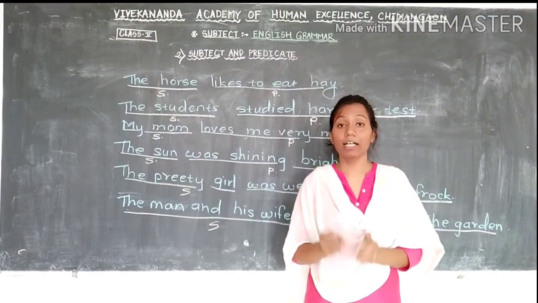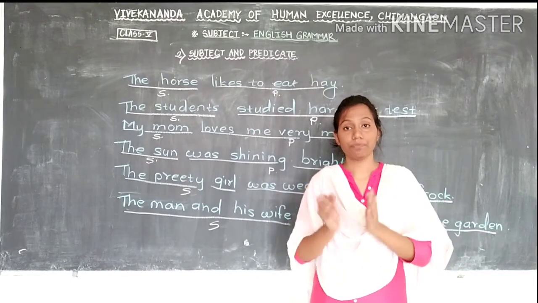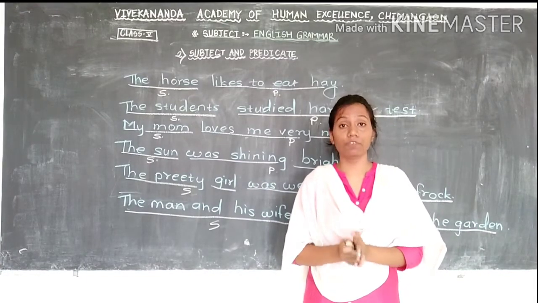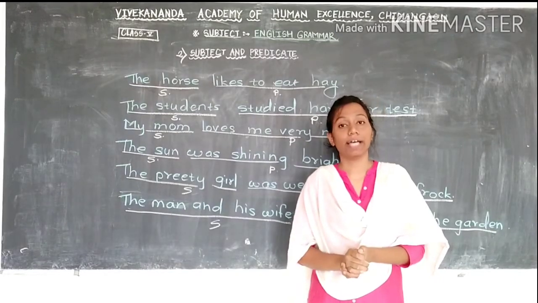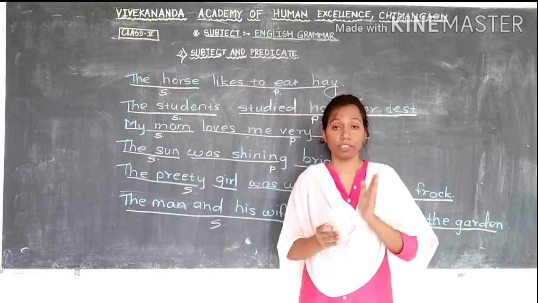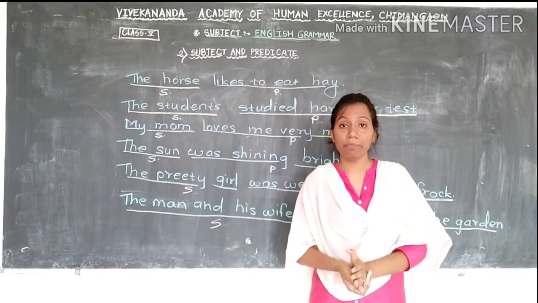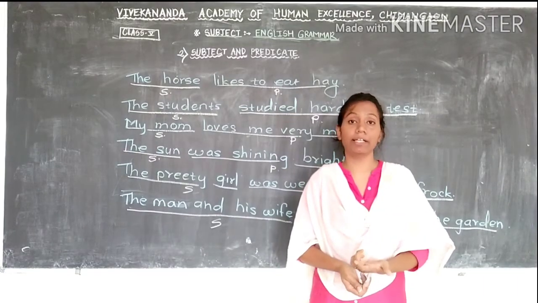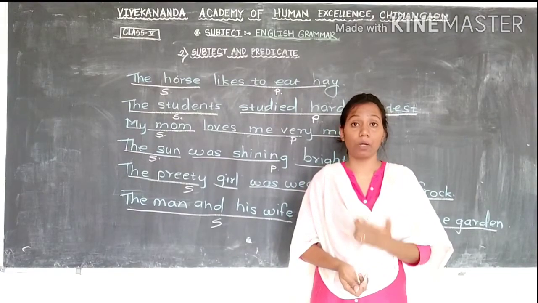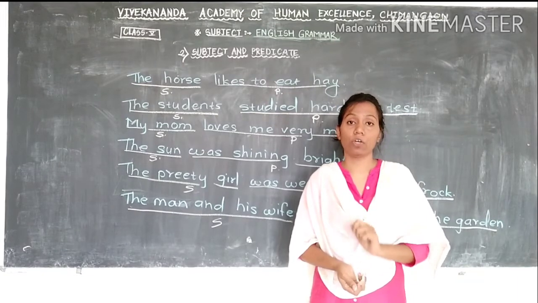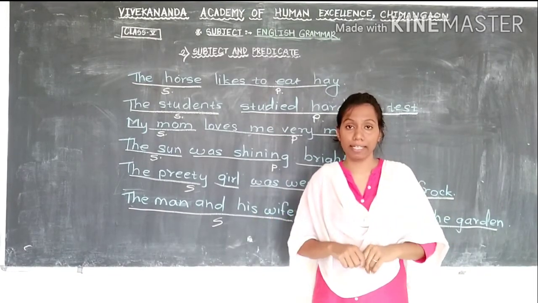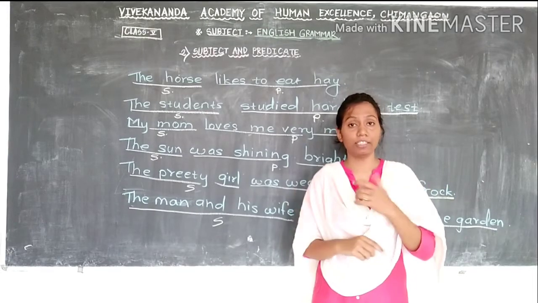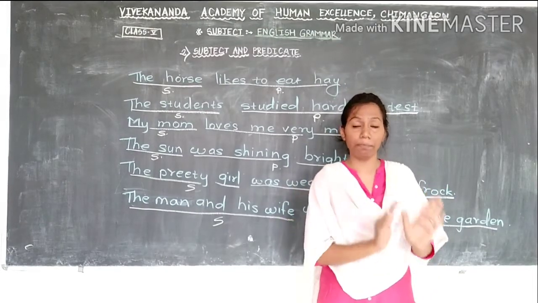What is a subject? Subject means a part of the sentence which tells you what thing this sentence is about. So that part of the sentence we call the subject, and predicate means a part of that same sentence which tells you about the subject. That can be called the predicate. With these 2 parts we are framing the sentence. We can divide the sentence into these 2 parts, subject and predicate.